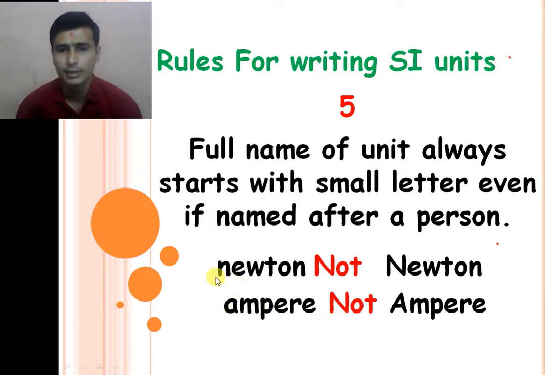Here, to represent the unit of force, Newton, we write newton in small letters, not a capital N. Ampere, we write with all small letters, not a capital A. So if the unit is from the name of a scientist and you write the whole name, all the letters are small.